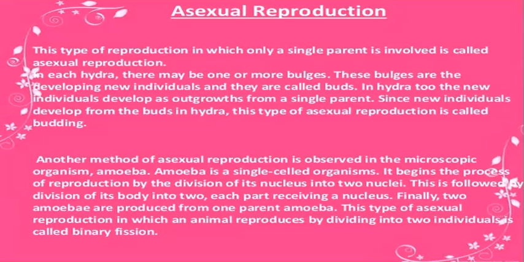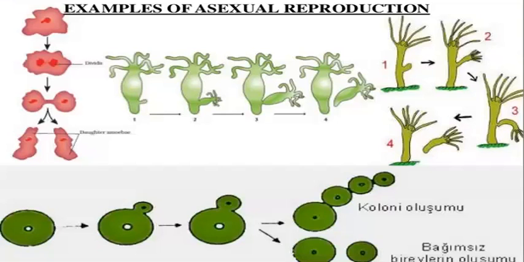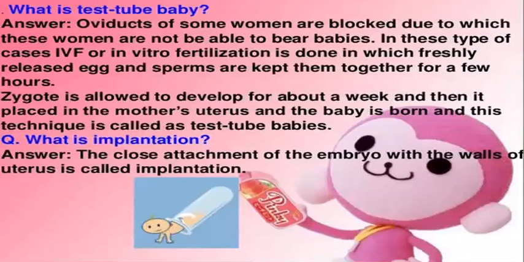Another method is found in amoeba, that is called binary fission, which I explained to you in your video modules. There the body first the nucleus starts dividing and then the cytoplasm divides, and from one single amoeba, two daughter amoeba are formed, and this is called binary fission. The examples of asexual reproduction you can see on the screen. The first one is amoeba. Second one is hydra. Third one is also hydra. The last one is yeast, development in yeast. So these are some examples of asexual reproduction.